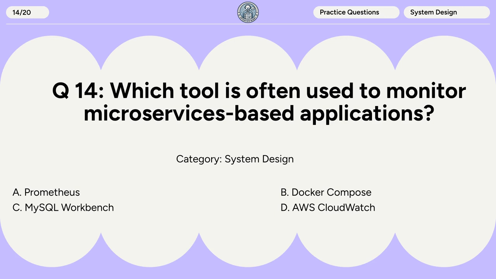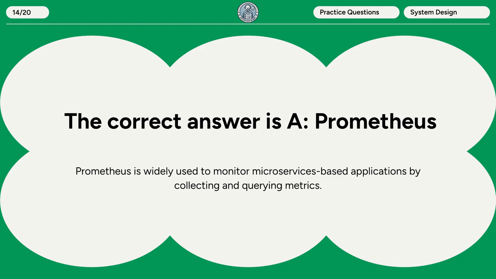Question 14. Which tool is often used to monitor microservices-based applications? A. Prometheus. B. Docker Compose. C. MySQL Workbench. D. AWS CloudWatch. The correct answer is A. Prometheus. Prometheus is widely used to monitor microservices-based applications by collecting and querying metrics.